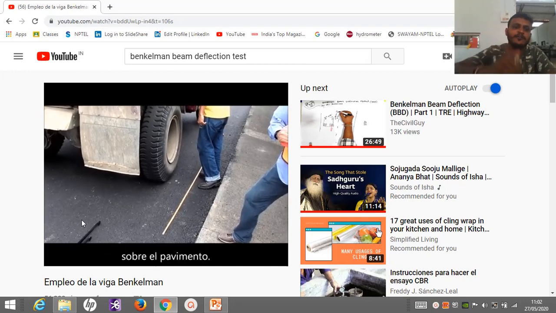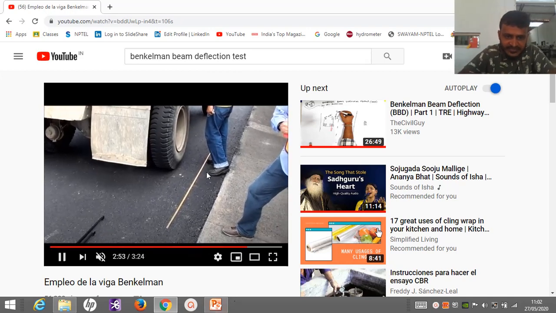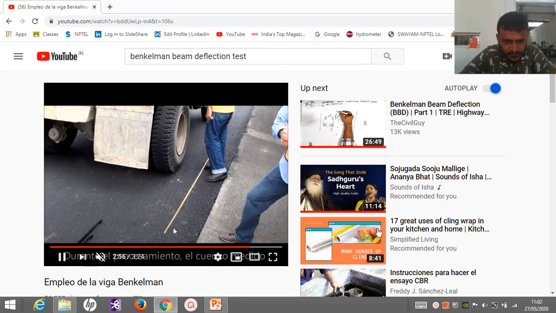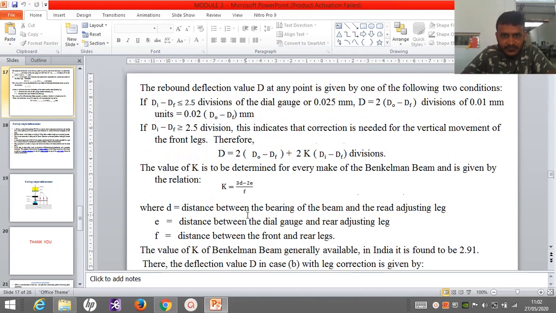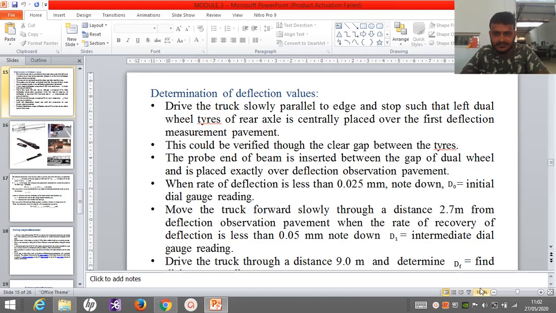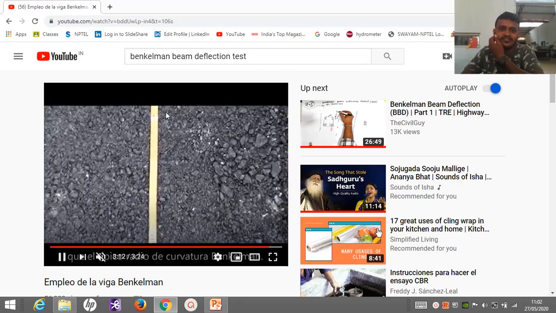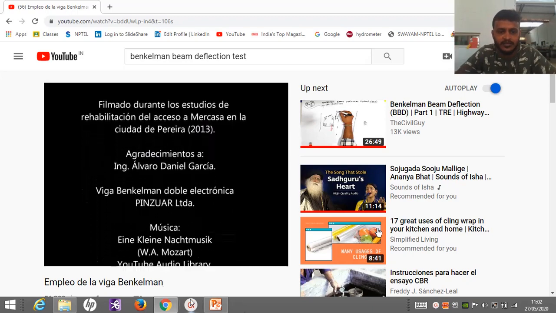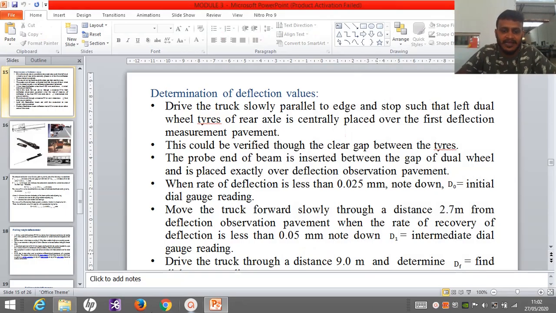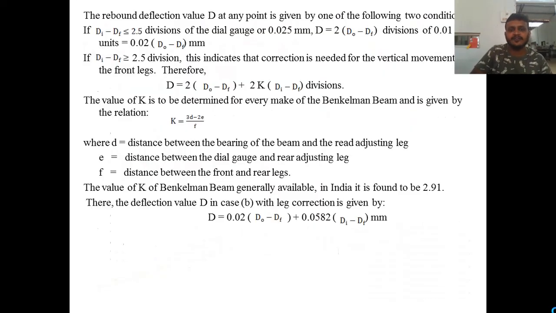So now it is moved for a distance of 2.7 meter. Here you can see they are measuring that distance with the help of this tape from the first point. Then it is made to stand at a distance of, as I said, 2.7 meter. Now here you can see they are measuring the distance between the first point and second point. Like that, from that point, the third point will be 9 meter. Okay. So this is regarding the Benkelman beam deflection test.